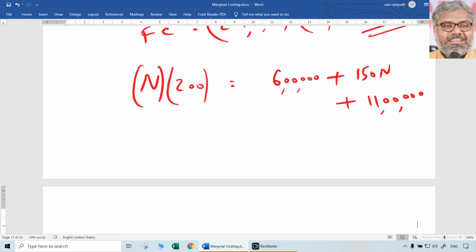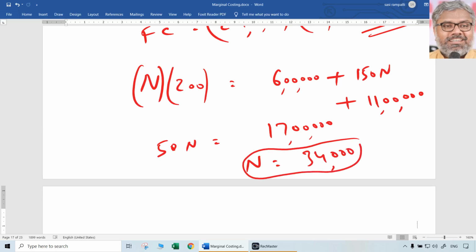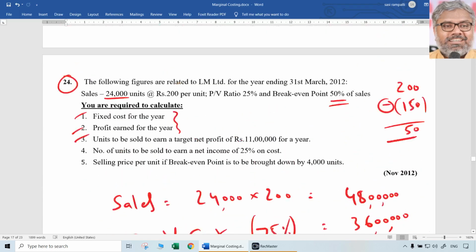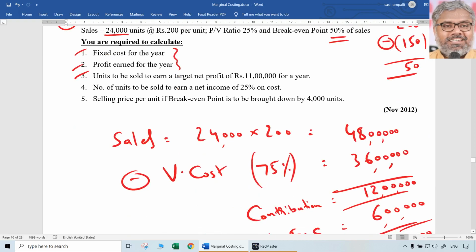Now take this 150N to the other side. 200N minus 150N will be 50N, which is equal to 17 lakhs. Then what is the number of units to be produced and sold in order to get that profit? 17 lakhs by 50, 34,000 units are supposed to be produced and sold if they want to earn a profit of 11 lakhs rupees. That is the answer for this question. You don't need to learn any formula by heart. Common sense also is enough to solve that.